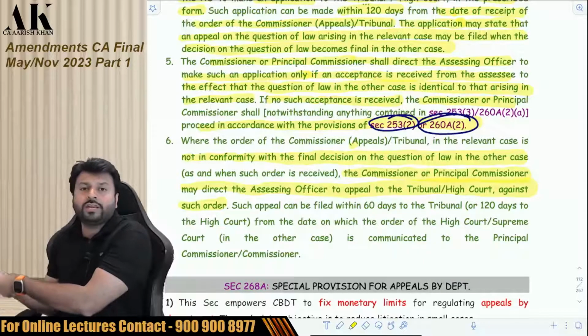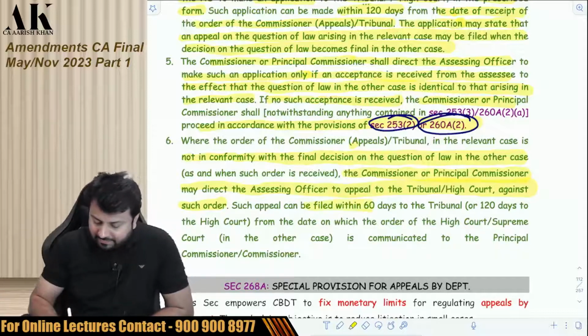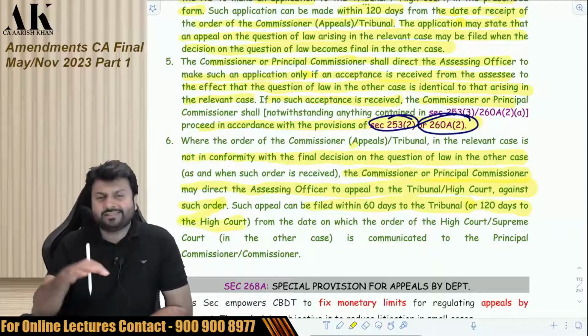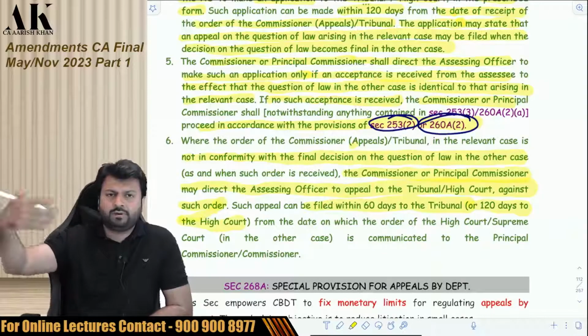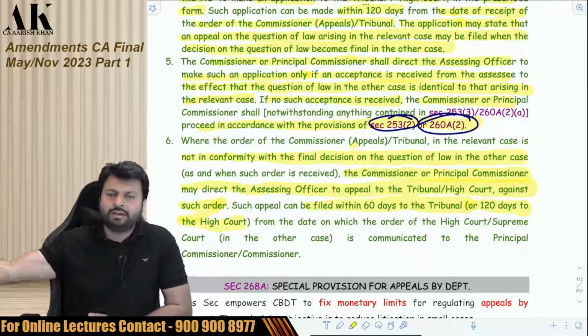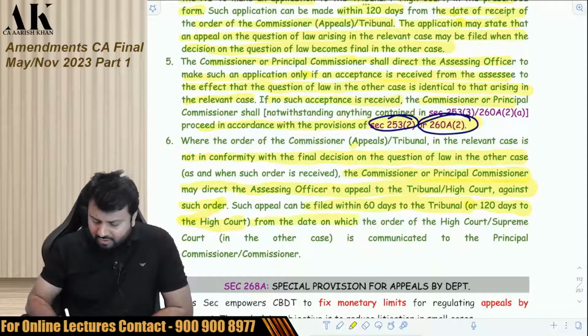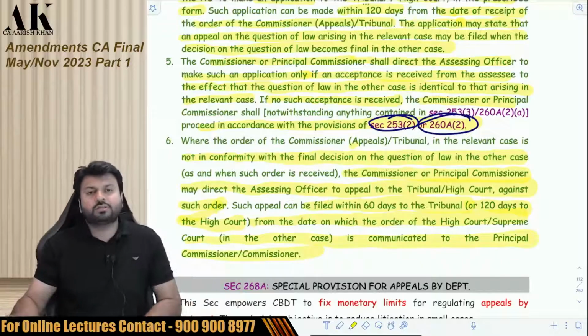then they can go for an appeal, and they can file an appeal within 60 days to the tribunal or 120 days to the High Court, which is the time limit generally to file an appeal to tribunal and High Court. Time limit to file an appeal to tribunal is 60 days. You can go and check the time limit. The time limit to file an appeal to High Court is 120 days, as the case may be, from the date on which the order of High Court or Supreme Court in the other case is communicated to the Principal Commissioner.